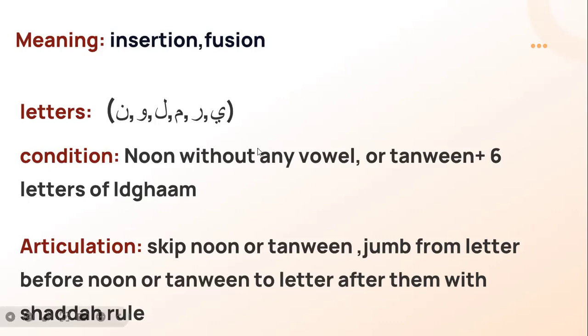Okay, so what is the condition of the idgham? The condition is noon without any vowel, or tanween, plus 6 letters of idgham. This is, we have nun sakina or tanween. And after nun sakina or tanween exist 6 letters, as we know, we took before the meaning of tanween and nun sakina. And after these come the 6 letters: ya, ra, mim, lam, waw, noon.